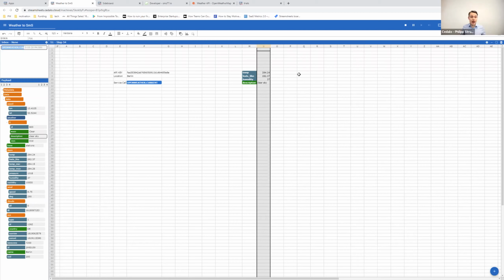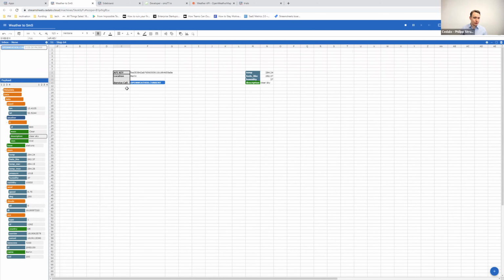And now I just want to prepare that data a little bit, or the application, so that it looks a little bit nicer and put everything together. Meaning I'm going to make this part right here bold. And now I'm going to basically structure that a little bit. Meaning we have the temperature here, then also what it feels like. It's essentially the information we have on the right-hand side, just written a little bit differently. This one right here is the description. And what we're going to do with that now is make slightly minor transformations.